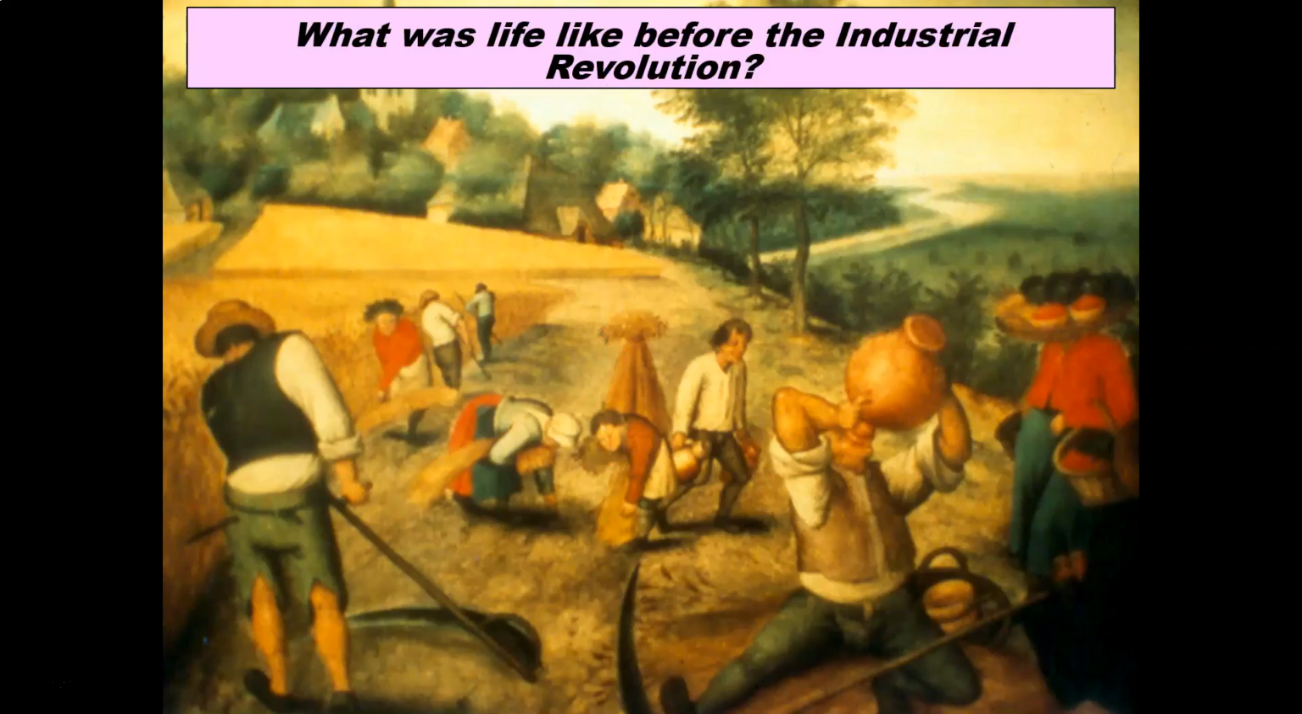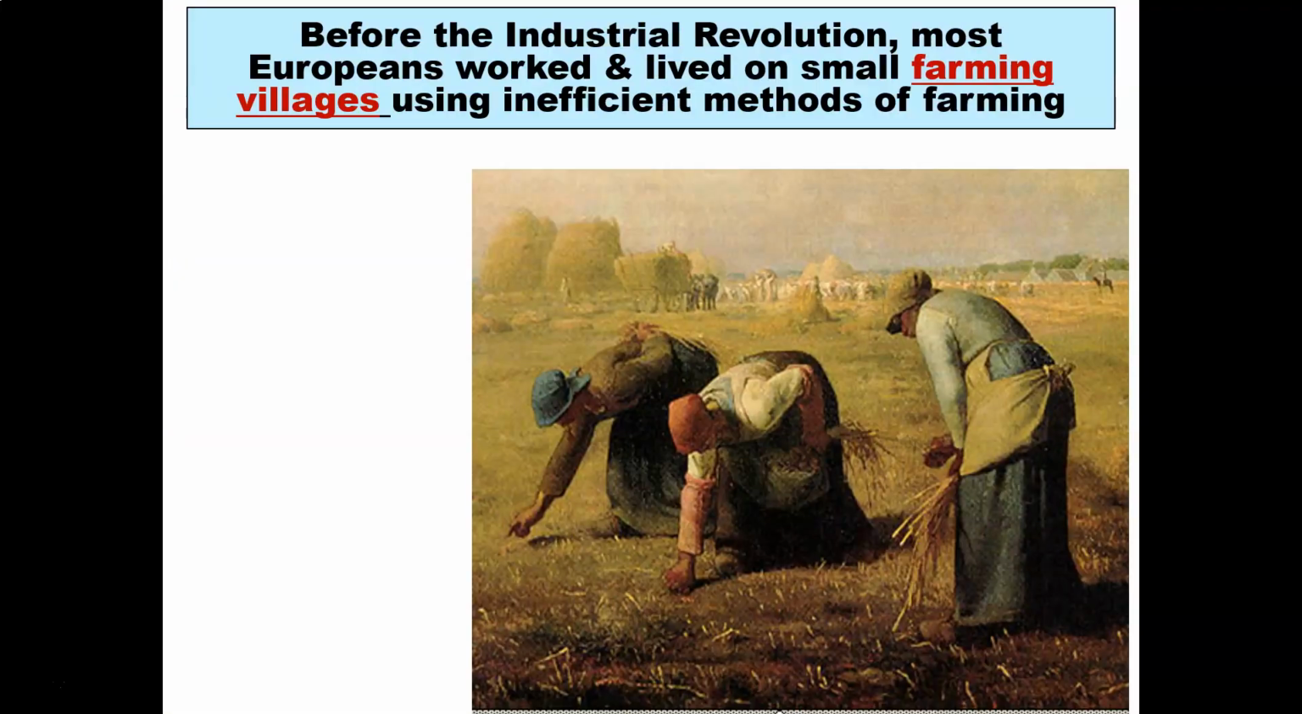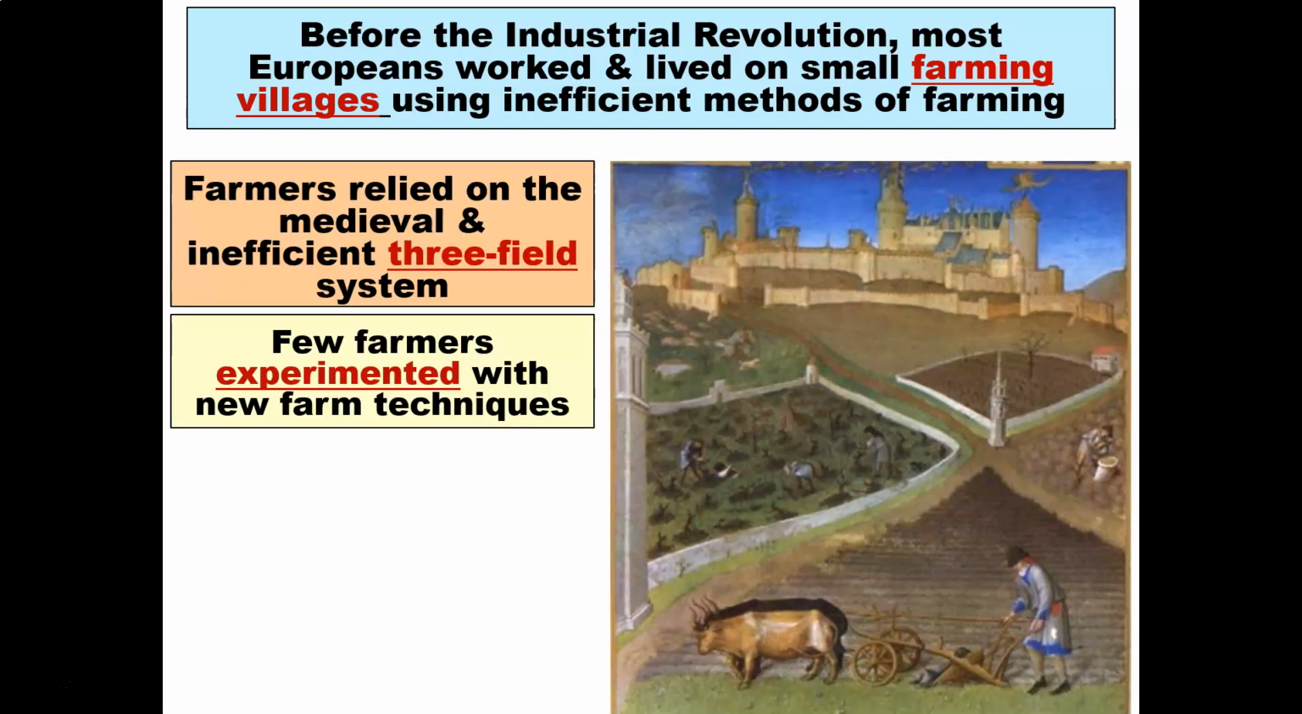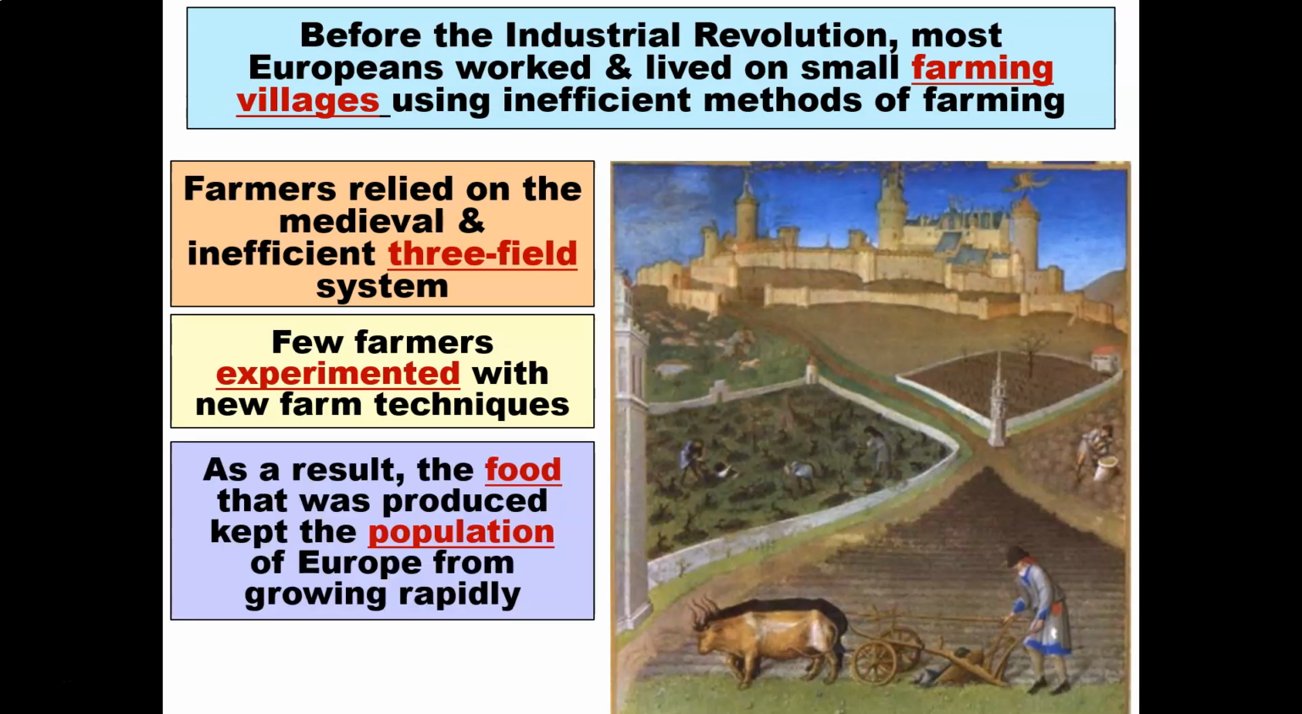What was life like before the Industrial Revolution? Before the Industrial Revolution, most Europeans worked and lived in small farming villages using inefficient methods of farming. Farmers relied on the medieval and inefficient three-field system. Few farmers actually experimented with new farming techniques, and as a result, the food that was produced kept the population of Europe from growing rapidly.